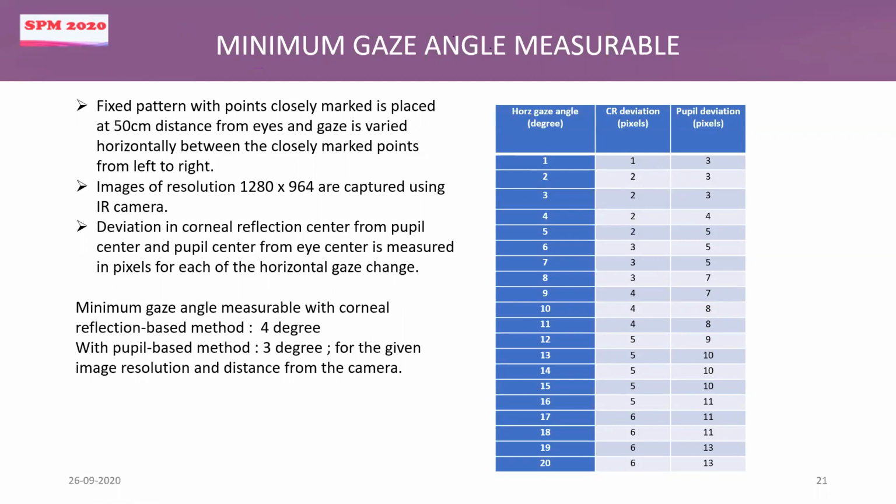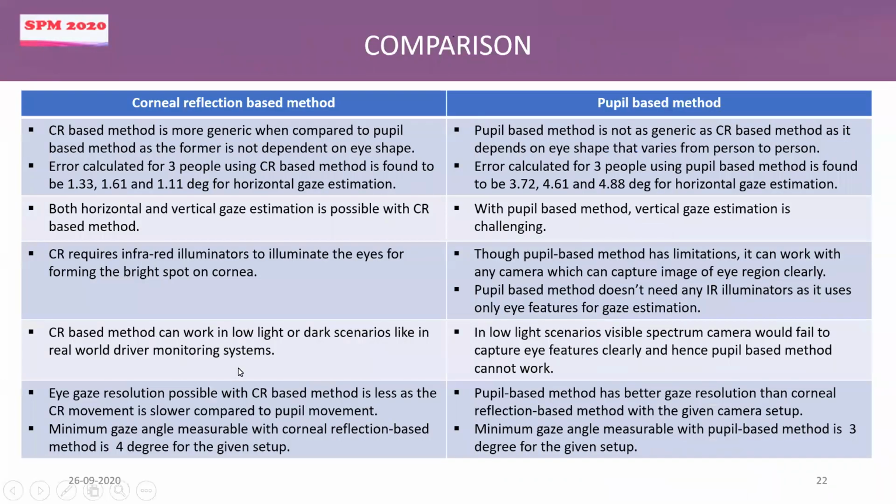So if the person stands more closer to the camera, then we might be able to measure even smaller gaze change. And it's the same if you use a much higher resolution image. So the pixels would be more, and then we might be able to measure much smaller gaze change with both of these methods. But for the given camera resolution and for the given distance from the camera, these are the values we are getting: 4 degree with corner reflection based method and 3 degree with pupil based method. Yeah, so this is the whole of comparison we have done with both of these methods.